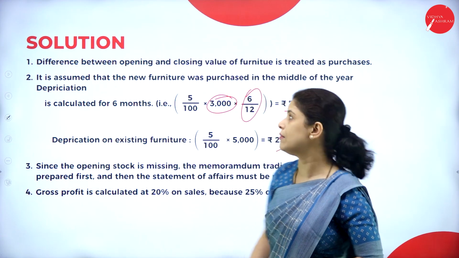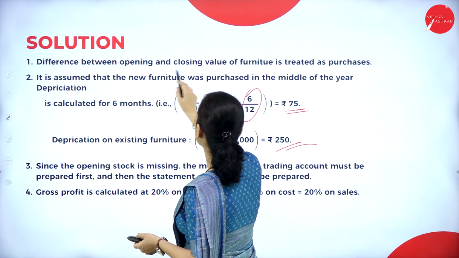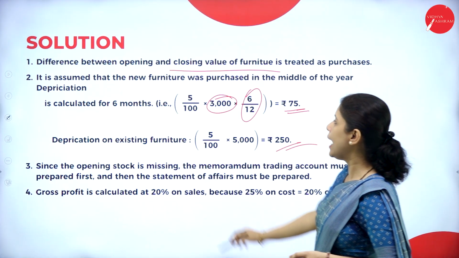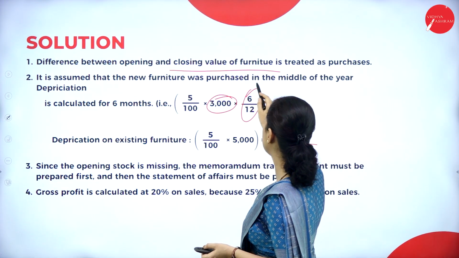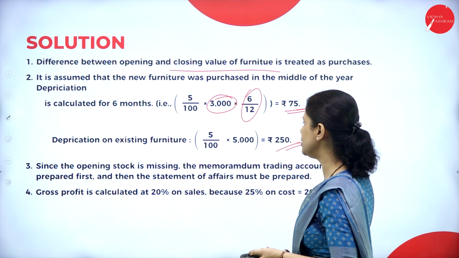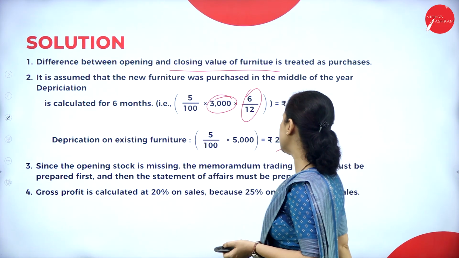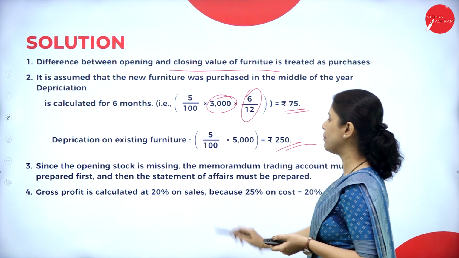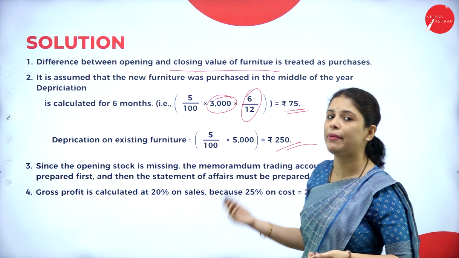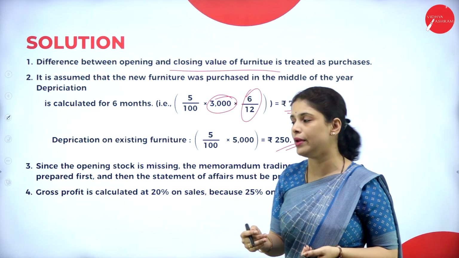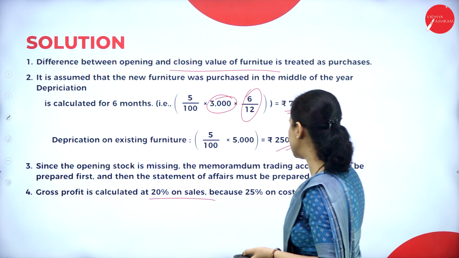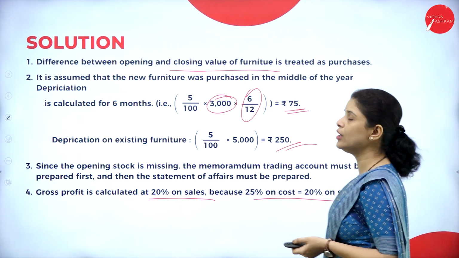Now let us see some working notes. The difference between the opening and closing value of furniture is treated as a purchase, and it is assumed that the new furniture was purchased in the middle of the year to charge the depreciation. Since the stock is missing, the memorandum trading account must be prepared first, and then the statement of affairs, because to prepare the statement of affairs, we need the opening stock. Next, gross profit is calculated at 20% on sales because it is 25% on cost.